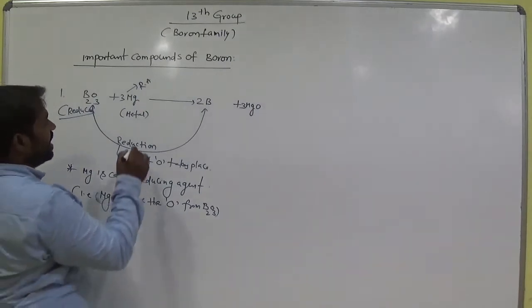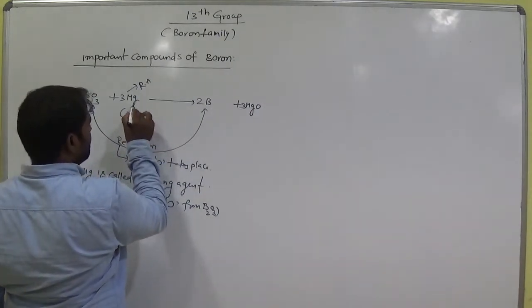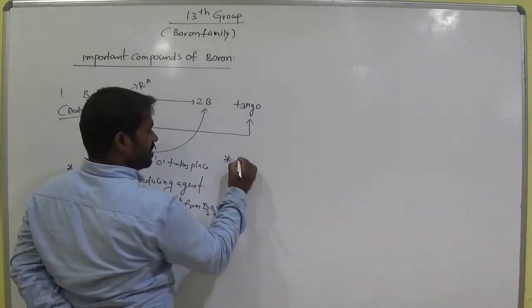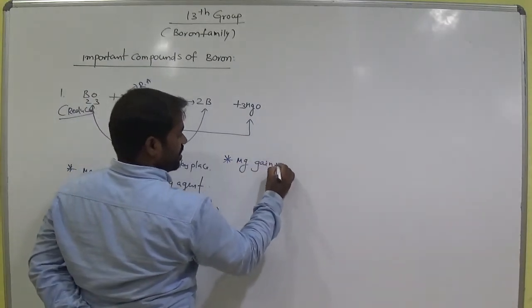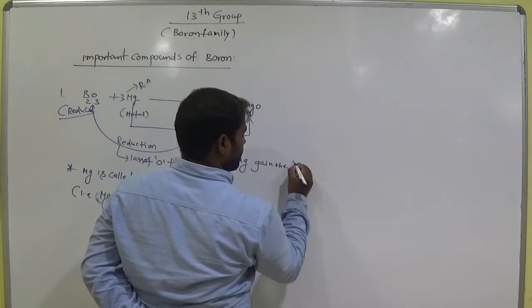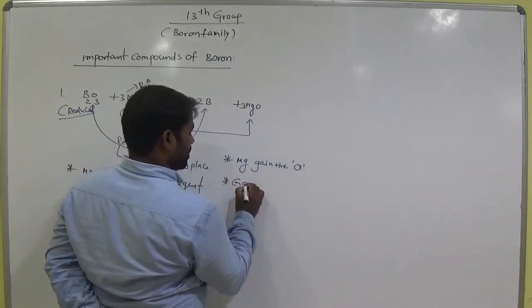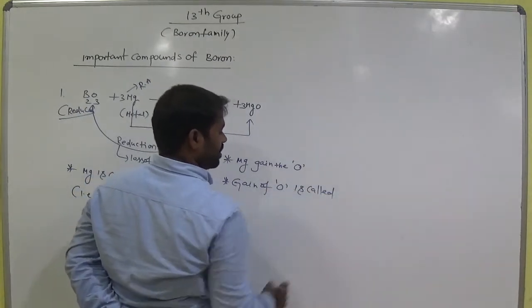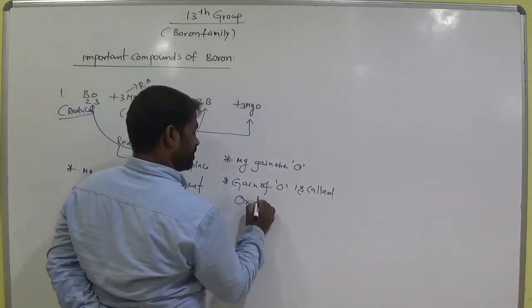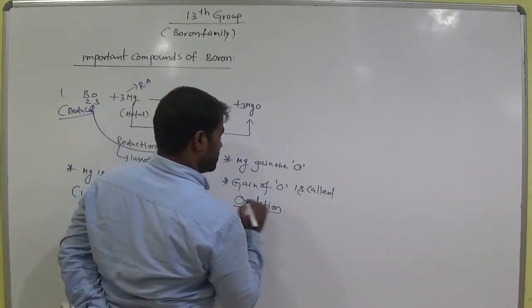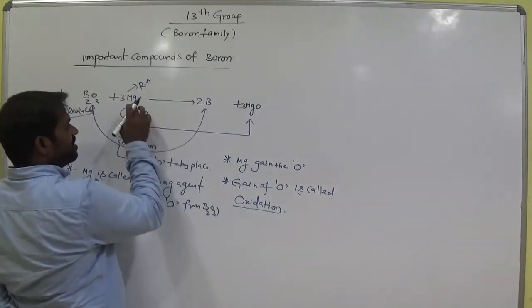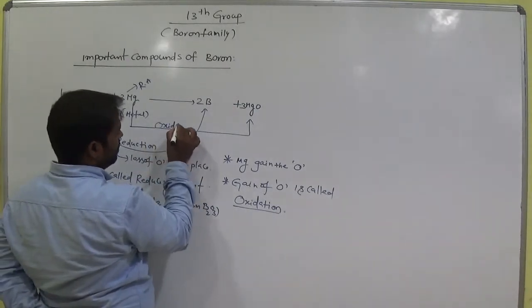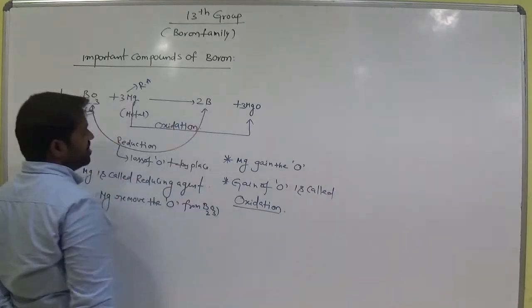And if you compare these two, magnesium gains the oxygen, am I right? Gain of oxygen is called oxidation. Magnesium gains the oxygen and becomes MgO. This is called oxidation. Clear?